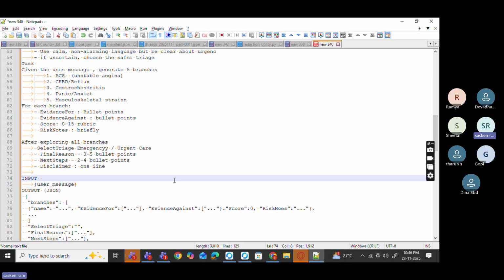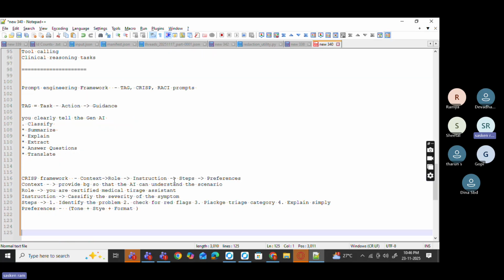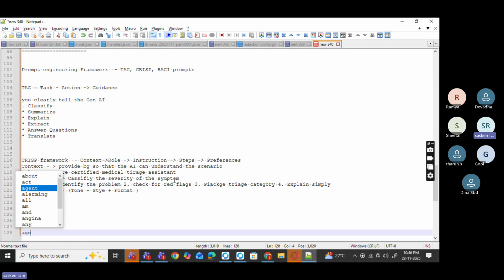ReAct is the one the agentic AI systems will be using, especially when you use an external tool. Say you developed an agent using an LLM.